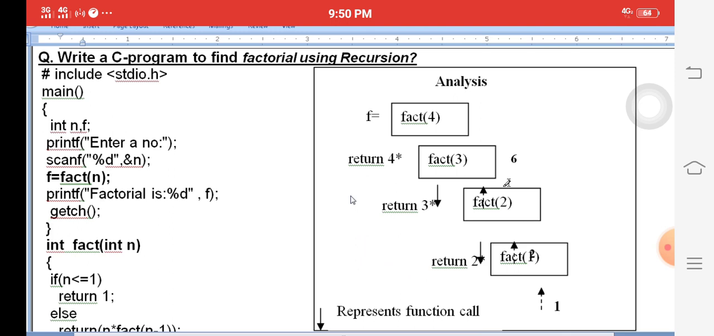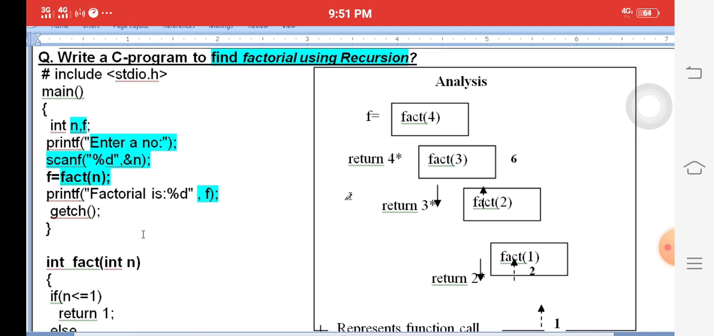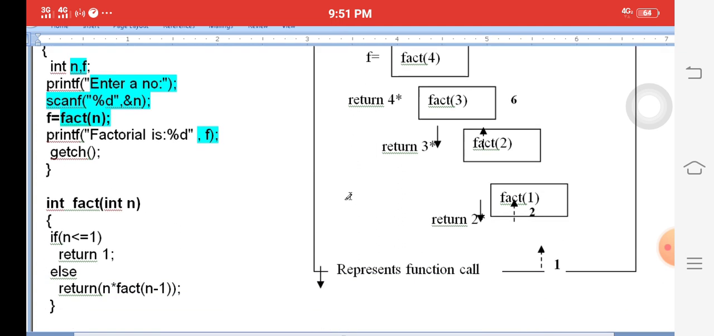The program is called factorial of a number using recursion. In this program, you must write the program for 10 marks. n and f are integer variables. Enter number, and the n value is stored using scanf. I want to create a normal function called fact. What is the name of the function? Fact. I am passing the n value. After that the result is stored in f, then I want to print the result value f. Then the main function closes. Then we enter into the factorial function.